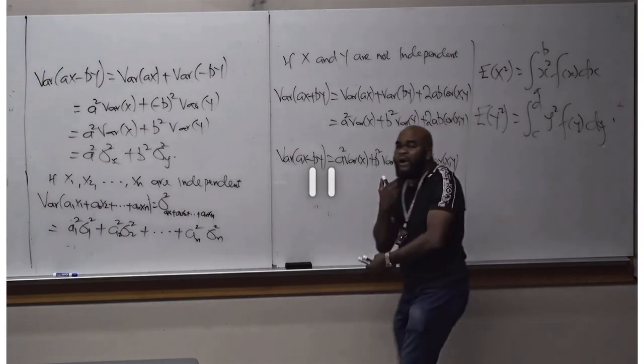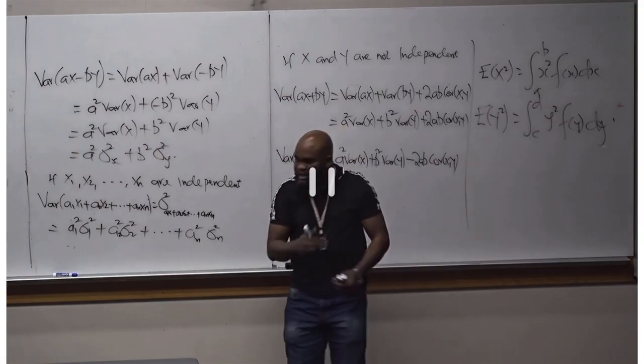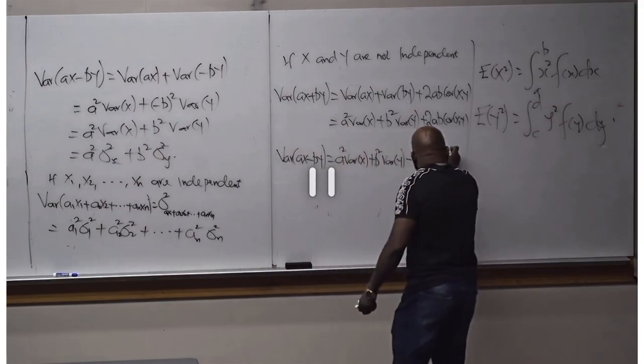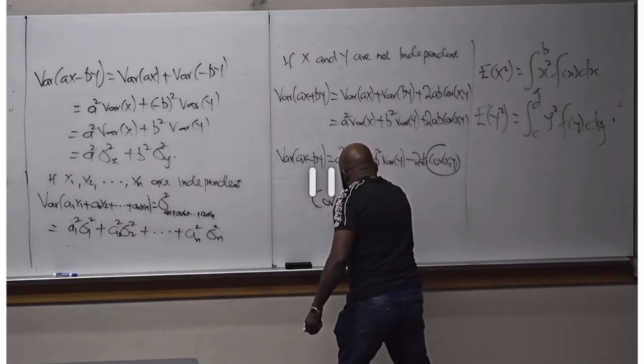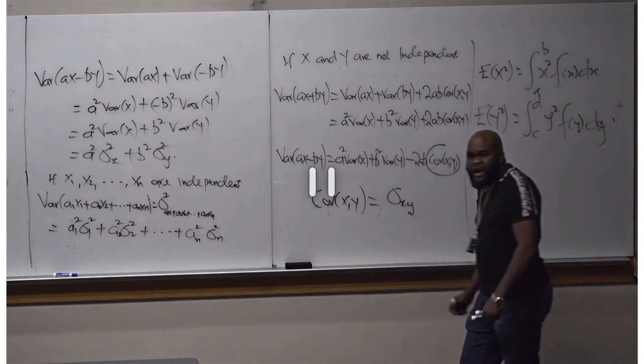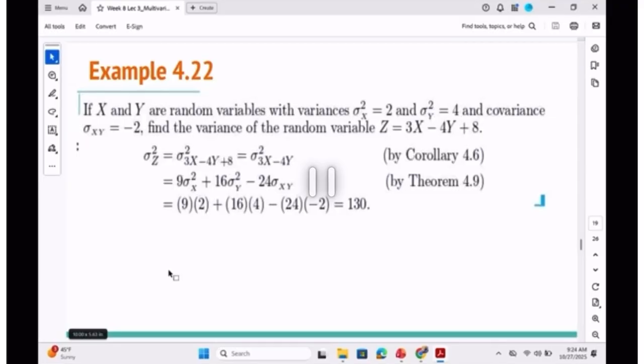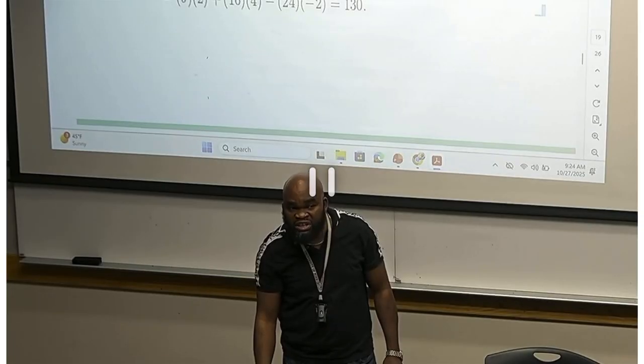But how am I going to know whether they are independent or not? Look at the covariance. Another way to write the covariance is sigma XY. If you take a look at the question, the covariance is given as -2. When the covariance is not 0, either negative or positive, they are telling you X and Y are not independent.